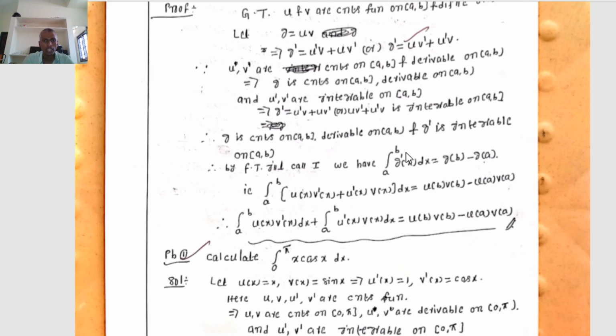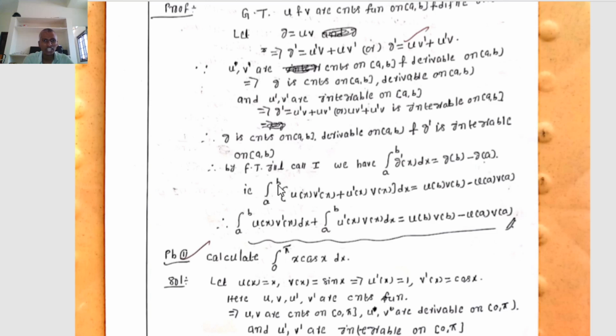Therefore, integration a to b where g dash equal to u dash v plus uv dash, or uv dash plus u dash v. Substitute g dash equal to uv dash plus u dash v. Therefore, integration a to b of u of x v dash of x plus u dash of x v of x into dx equal to g of b minus g of a, where g is u of x into v of x, so g of b is u of b into v of b, minus g of a equal to u of a into v of a. Therefore, integration a to b u of x v dash of x plus u dash of x v of x into dx equal to u of b into v of b minus u of a into v of a.